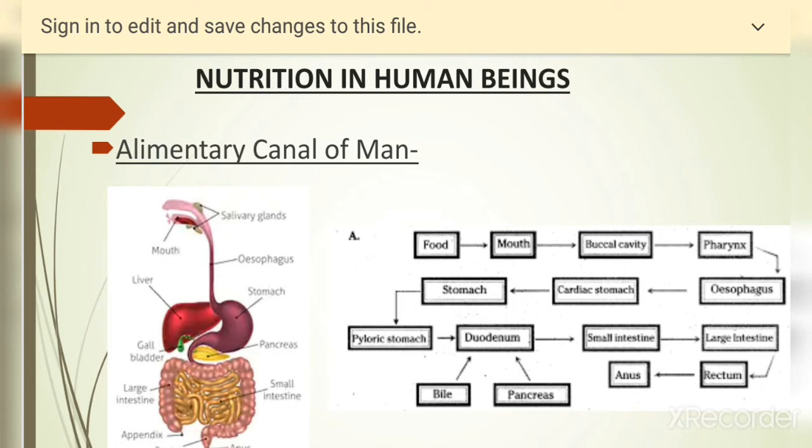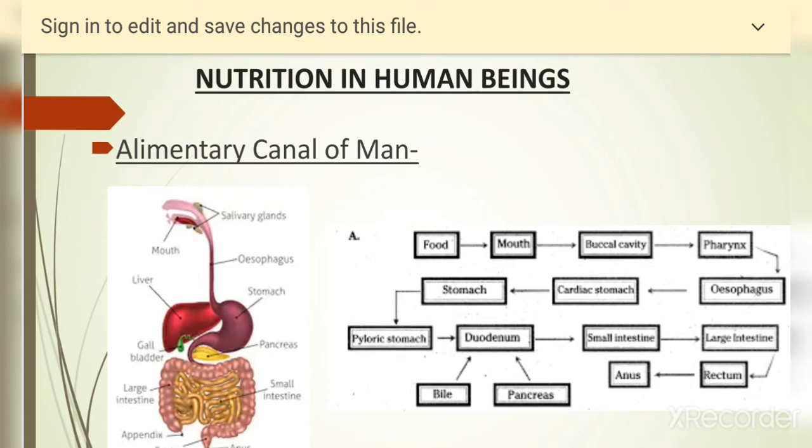Saliva is produced by glands called salivary glands. Three pairs of salivary glands are present, and they produce an enzyme called ptyalin. This enzyme acts on carbohydrates and converts them into maltose. So the digestion actually starts in the mouth itself, and the carbohydrates are converted into maltose.